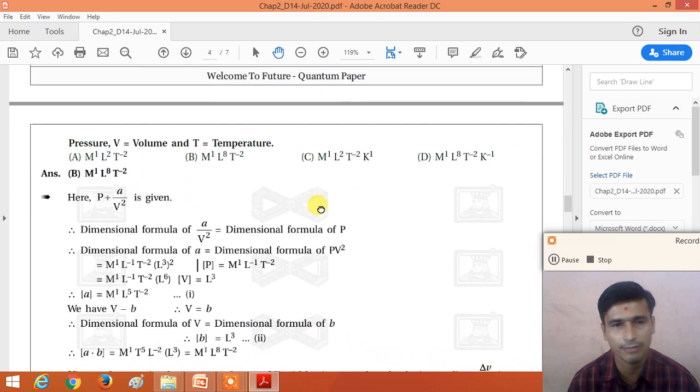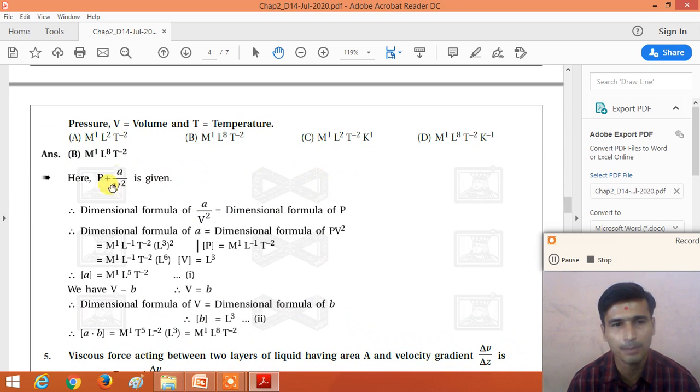So here in the equation we first get P plus A divided by V square. So the dimensional formula of P and the dimensional formula of A divided by V square are same. So the dimensional formula of A divided by V square is equal to the dimensional formula of P. So what is the dimensional formula of A? The dimensional formula of A is equal to the dimensional formula of P into V square. So the dimensional formula of pressure.